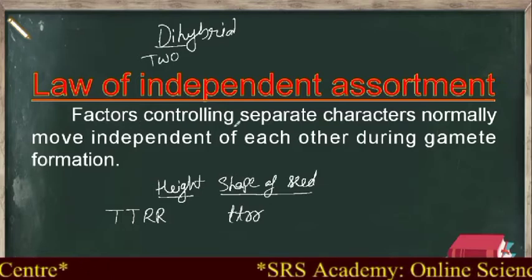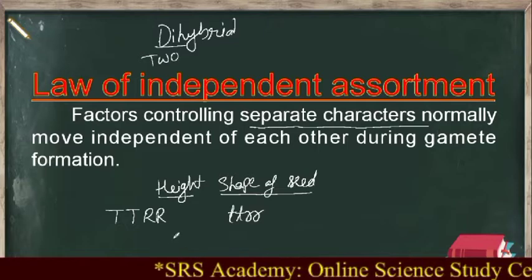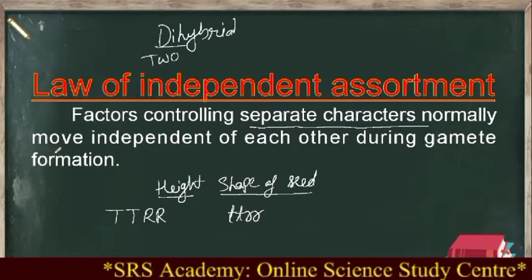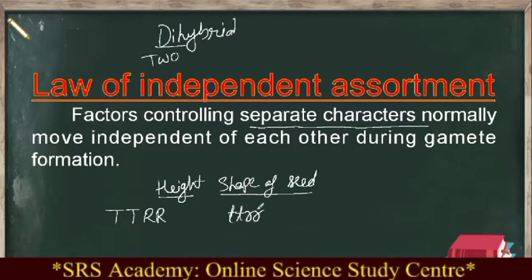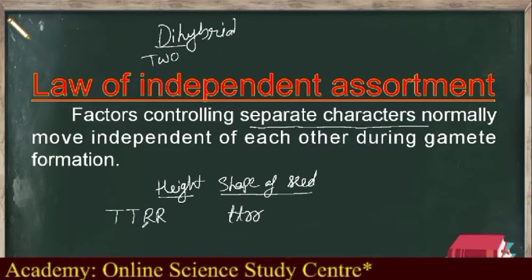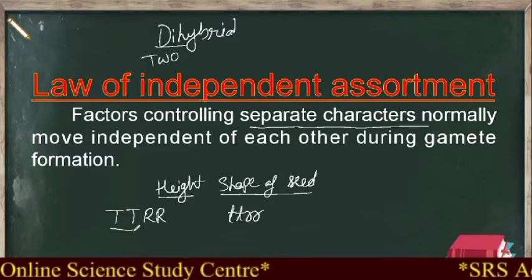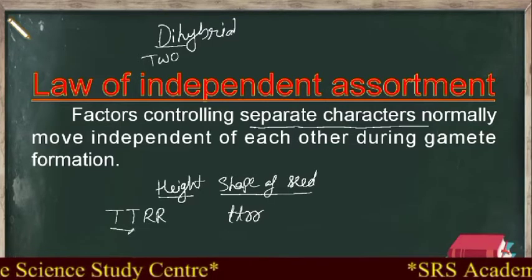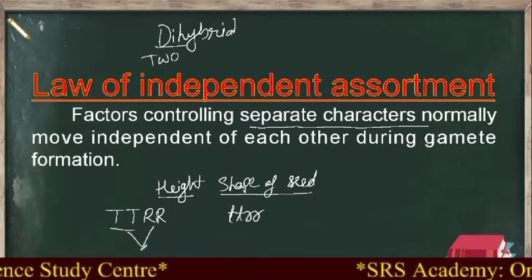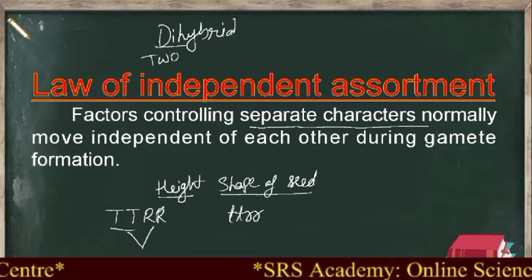Factors controlling separate characters, just now I wrote separate characters here, move independent of each other during gamete formation. You know what happens? It is not necessary that the tall nature of the plant always should be in combination with the dominant nature of shape of the seed, that is with round.